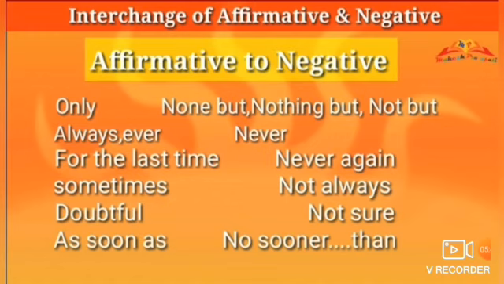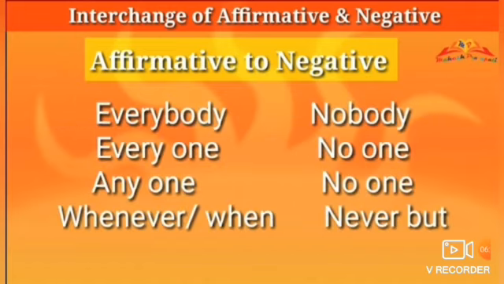Now we have to change these words to make a negative sentence: only changes into not but, nothing but; always, ever change into never; for the last time changes into never again; sometimes changes into not always; doubtful changes into not sure; as soon as changes into no sooner than; everybody changes into nobody; everyone changes into no one; anyone changes into no one; whenever or when changes into never but.